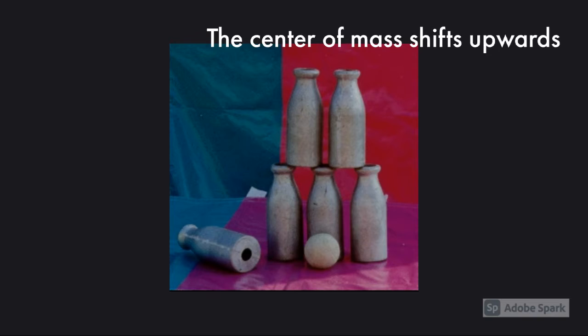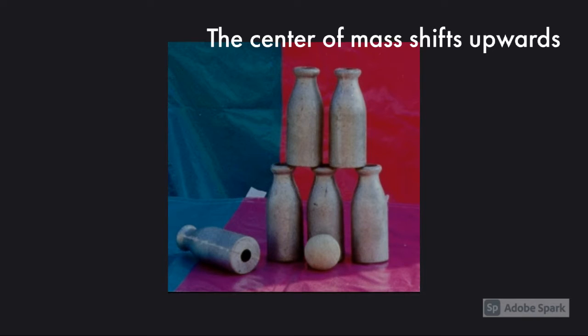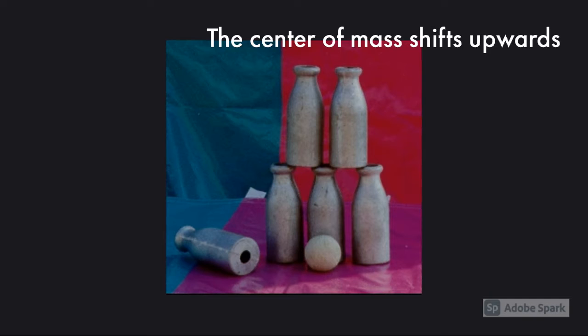How an object's mass is distributed can affect its center of mass, which is the average location of most of an object's mass. This basically means that the center of mass will shift to the object's heavier side if the mass isn't uniformly distributed. Since the center of mass moves higher if the bottles on the top have a higher mass, one would actually want to aim lower at the pyramid because the pyramid is unstable and it would take less force to knock down more bottles.